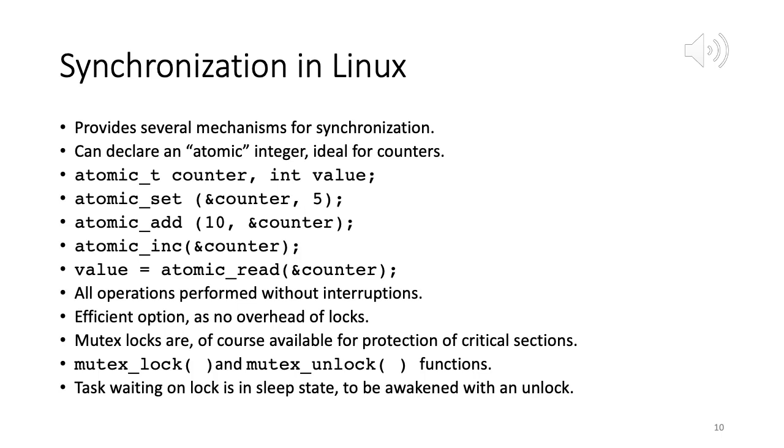Because the problem comes when we have multiple processes or threads trying to change shared values at the same time. If we can guarantee that a process or thread is not interrupted by a context switch until it has finished that modification operation, then we won't have the synchronization problem.